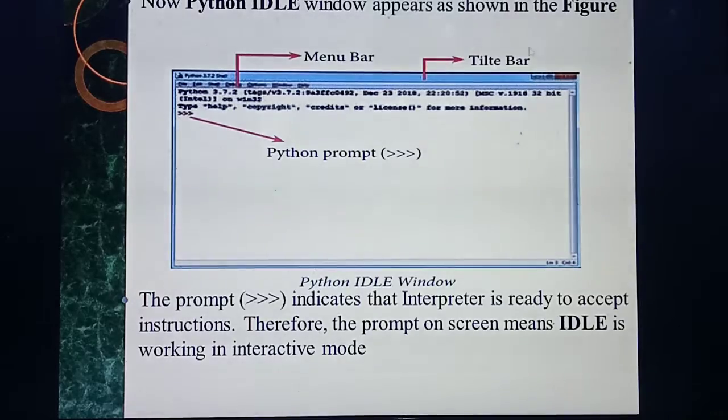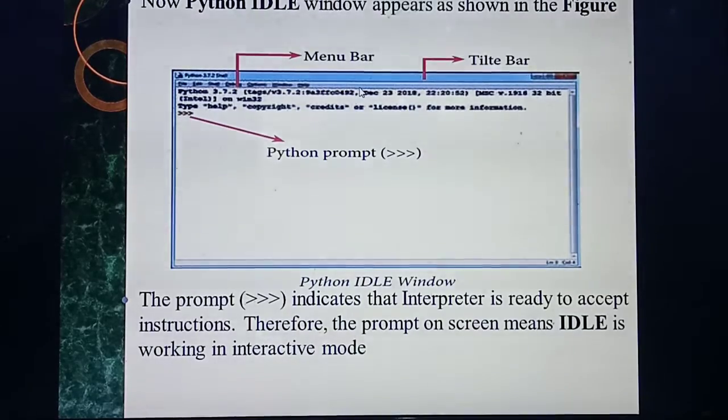Okay, so this screen we are calling which screen? Interactive mode screen. Understood interactive mode? Interactive mode means how you need to open: if you double click the icon itself, the particular screen will open. This screen is called which one? Python IDLE window. At the top, the blue color portion is called which bar? Title bar, and in this title bar you can give the name of the particular file.